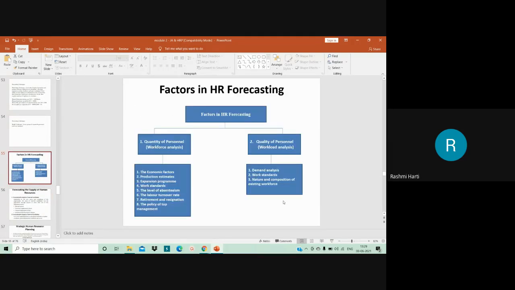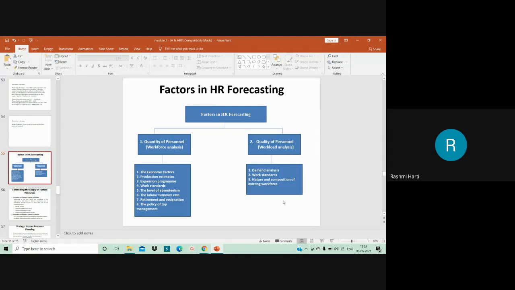Then you have, my dear students, factors in HR forecasting. The first factors which influence HR forecasting: one is the quantity of personnel, that is workforce analysis, and the quality of personnel, that is workload analysis. Okay.